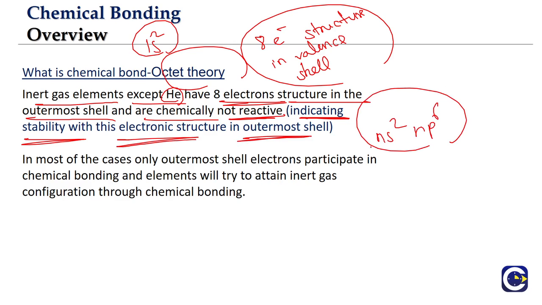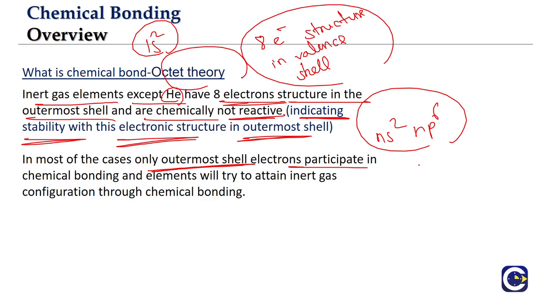This is how we typically represent it: ns2 np6. Some stability is associated with this 8 electron structure in the outermost shell. In most cases where we talk about chemical bonding, only the outermost shell electrons participate. The electrons of the inner shells or inner orbits will not participate in the chemical bond.